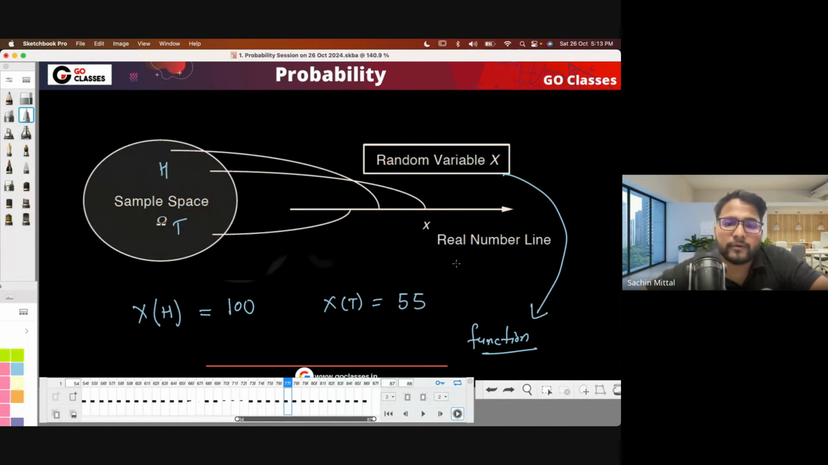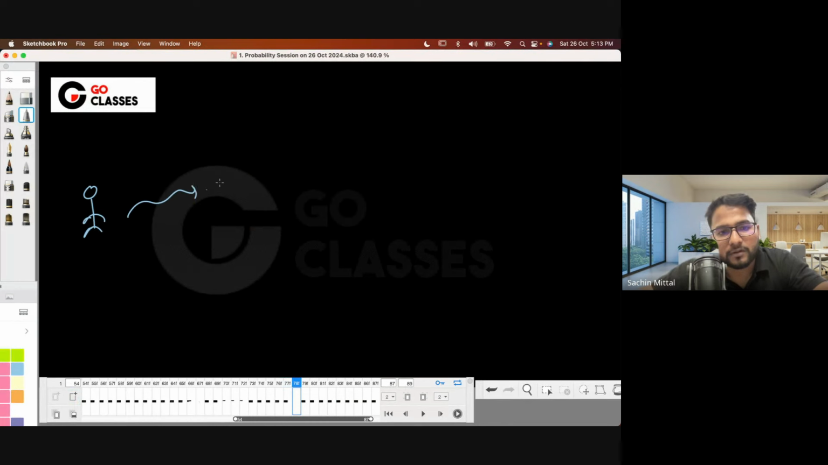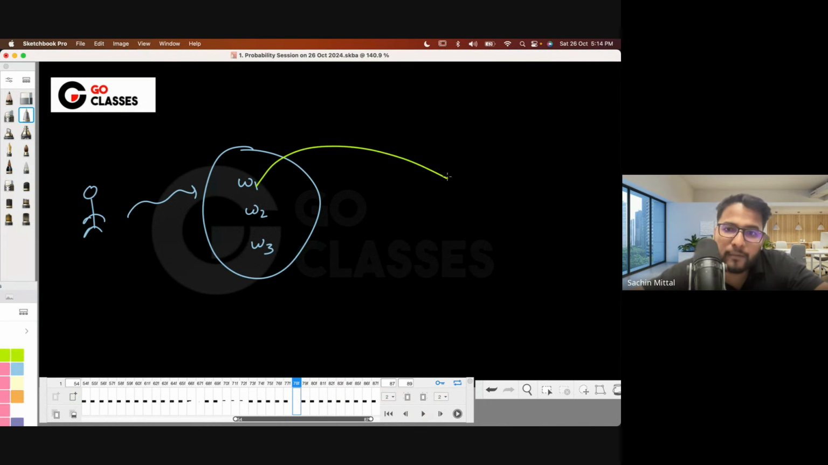Is this okay to everyone? Let me know. It is basically mapping the outcome of the experiment to a real number, right? So basically, let's suppose you do some experiment and then you get some outcomes. Let's suppose the outcomes are W1, W2, W3. Then this random variable will be mapping them to some real numbers. It can map W1 to something, it can map W2 to something. It is a function, right?